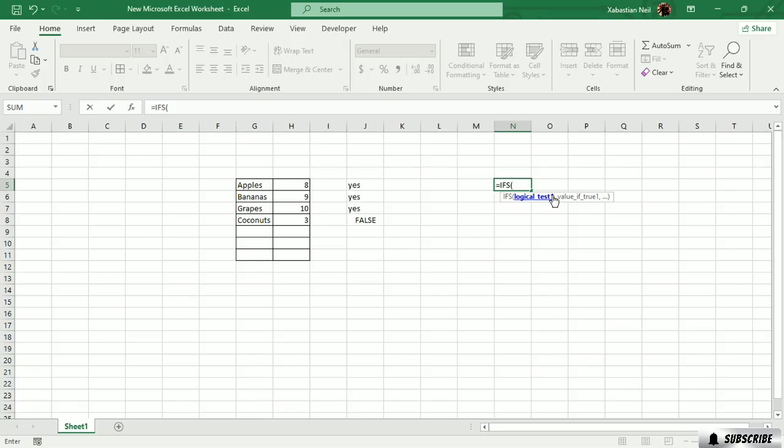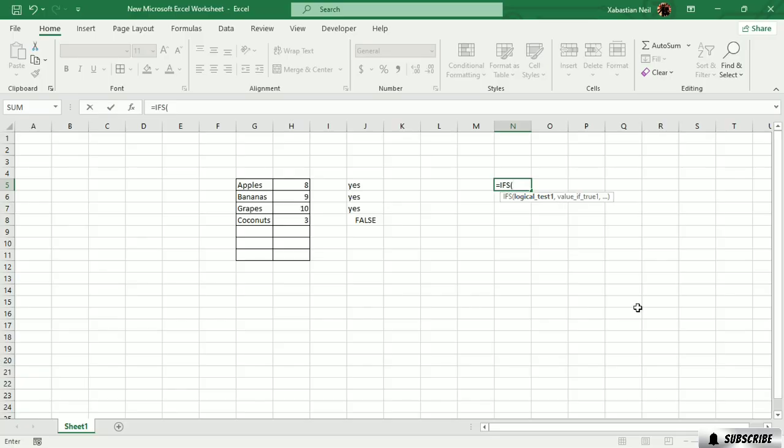It checks whether one or more conditions are met and returns a value that corresponds to the first true condition. The IFS function can take the place of multiple nested IF statements and is much easier to read with multiple conditions. I'm going to show you how it works.